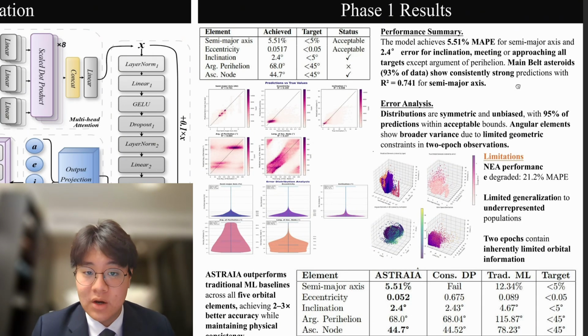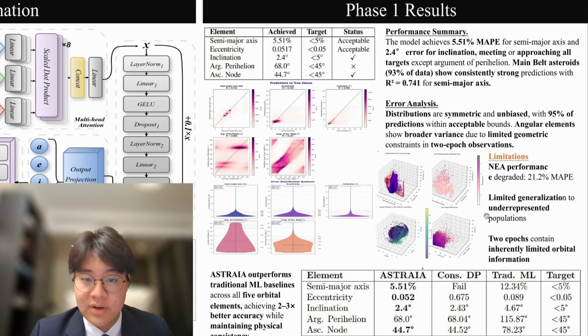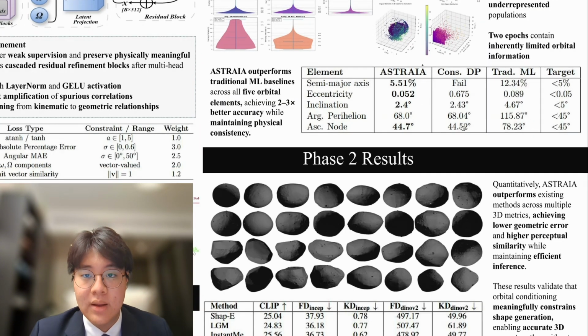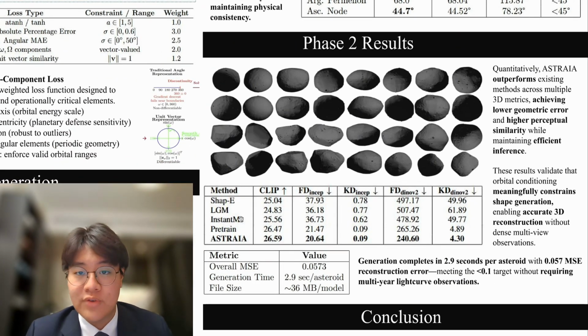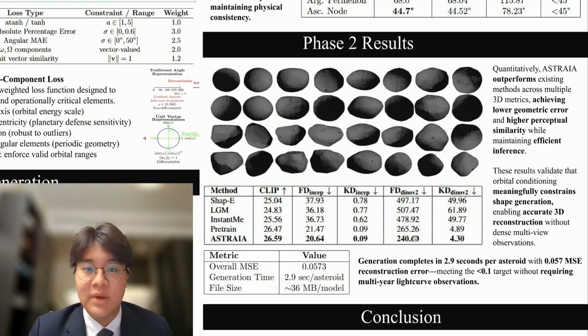For Phase 2, reconstruction MSE of 0.057 beat the 0.1 target. Against baselines like Shap-E and LGM, ASTRAIA achieved lower Fréchet distances and higher CLIP alignment, all indicating that the geometric accuracy is much higher than the previous models. The total pipeline, under 10 seconds for complete characterization, is also the fastest of its kind.